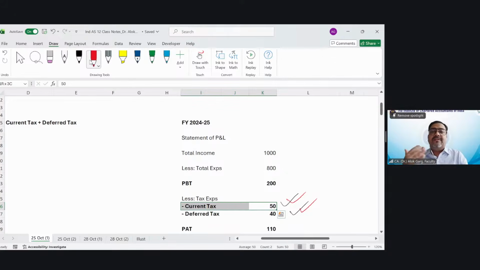So friends, they prepared their computation of income, right? For example, if they need to file the return before filing of the financial statement, what should be the return of income, what should be the computation of income? So they prepare the computation of income, and according to that computation, they compute current tax and they charge current tax expense in the P&L.